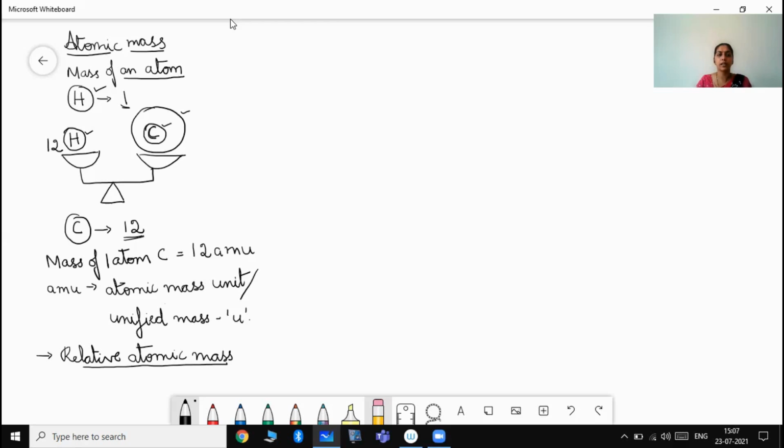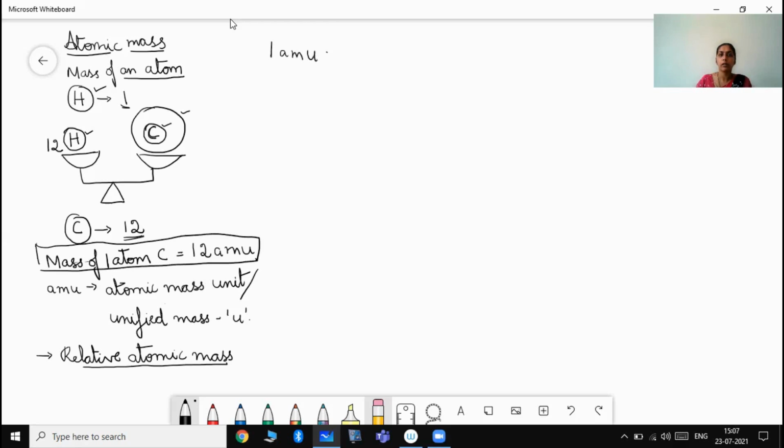Okay, so that was in the later stages. Now, what is this particular atomic mass unit? Here we can see that the mass of one atom of carbon is nothing but 12 AMU. So what will 1 AMU be?